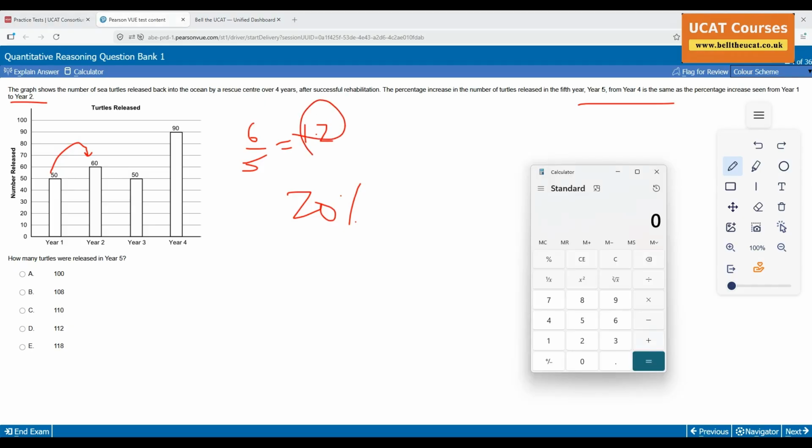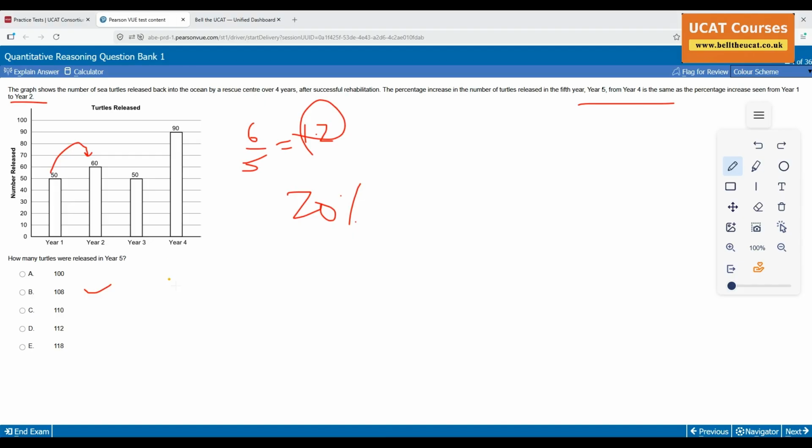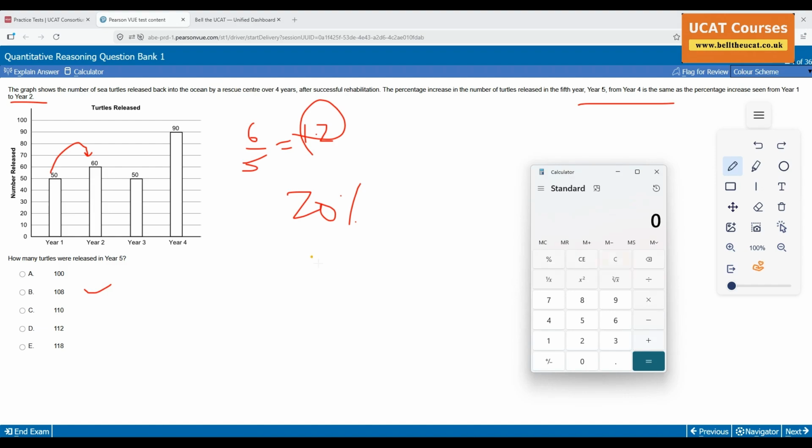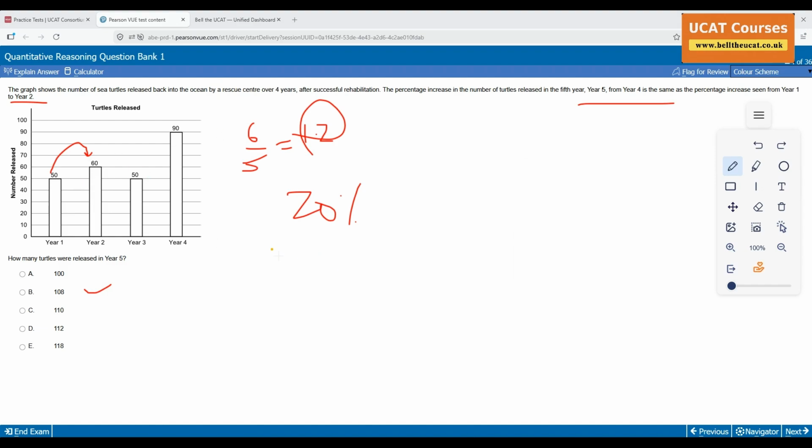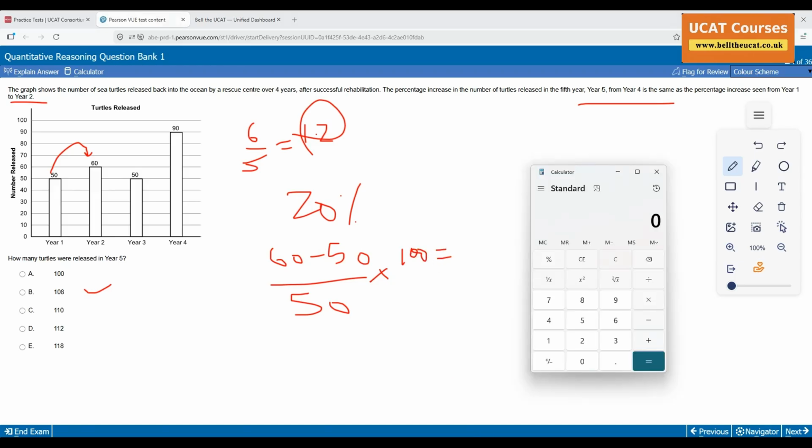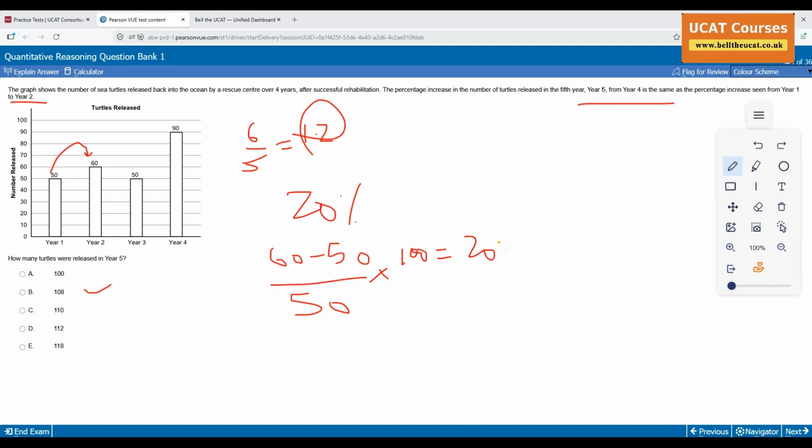I'll tell you how I did it. 9 times 12 is 108. I did 90 times 1.2, 108. Boom, that was my answer. Now, let me first talk about how a GCSE person would have done it. They would have thought, how much is the percentage increase? They would have done 60 minus 50, divide by 50, times 100, and ended up with 20%. That's super lame. It is right, but too time consuming.